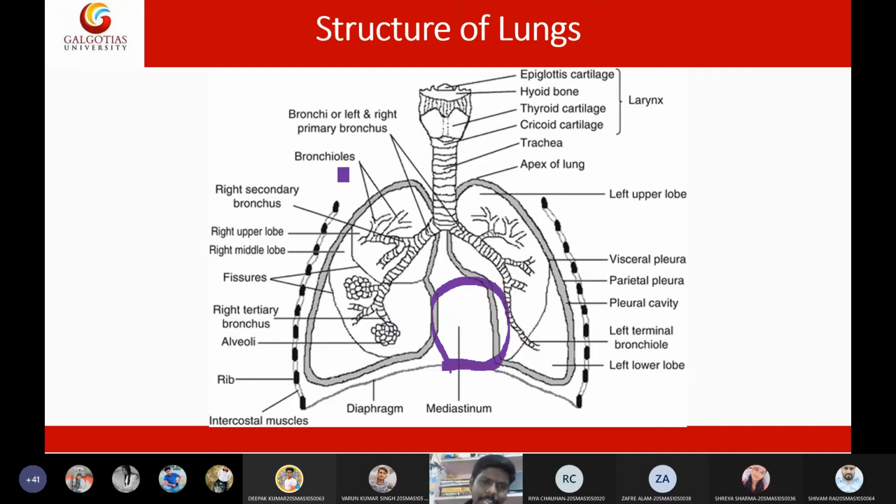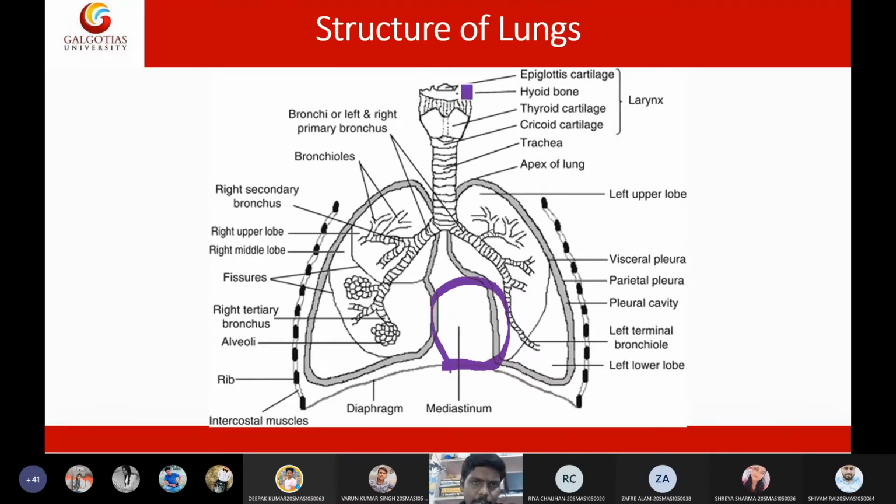Terminally, these bronchioles will end up with alveoli. The alveoli are the terminal, end portion of the bronchioles. In the alveoli, oxygen and carbon dioxide will exchange. At the site of the alveoli, the exchange of gases will happen. These are the basic parts of the lung.